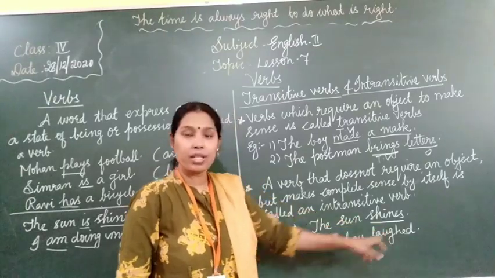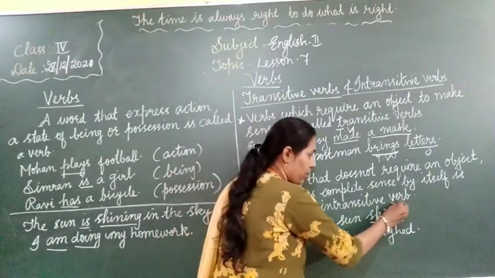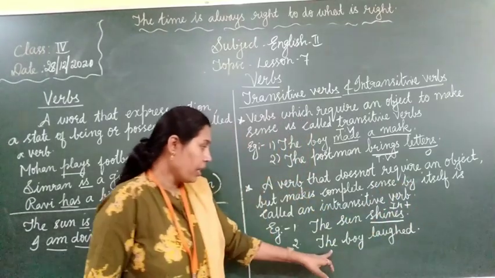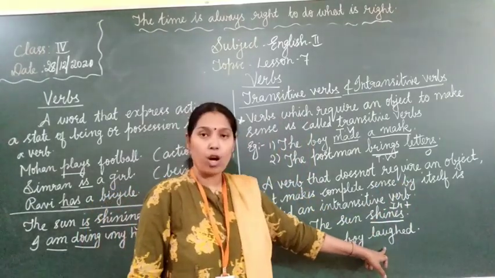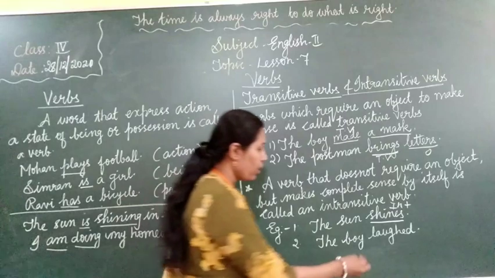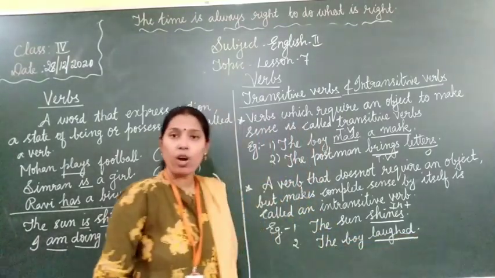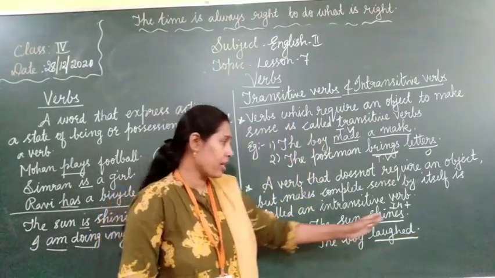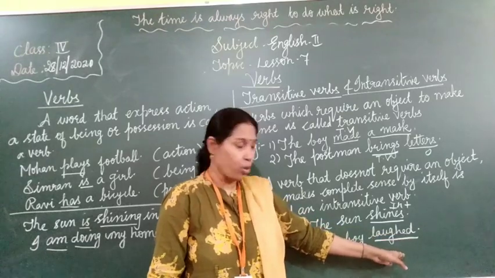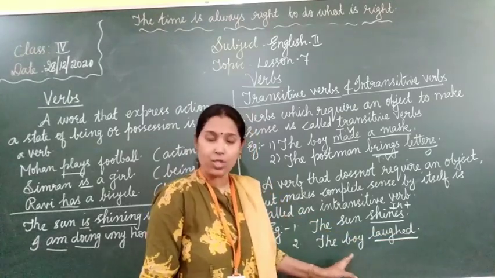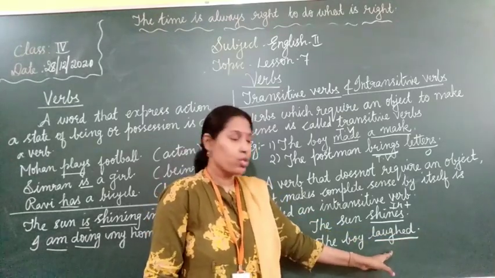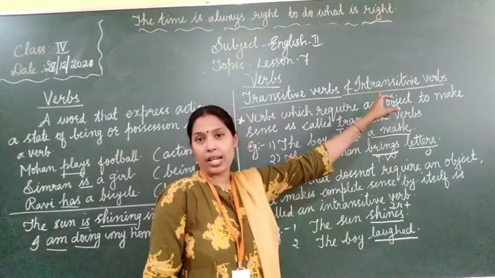So, this verb is in what? Intransitive. Okay? Next example, the boy laughed. What is the verb here? Laugh. The boy laughed what? Do you have any answer? Is there any object after the verb? No. But it still makes sense, right? The boy laughed. So this verb is intransitive.